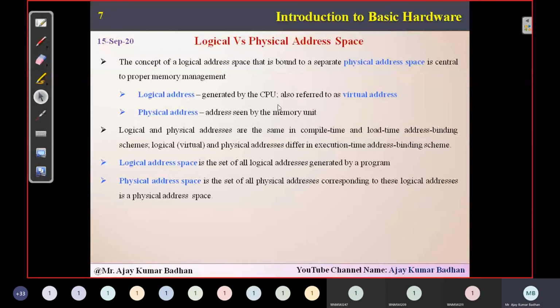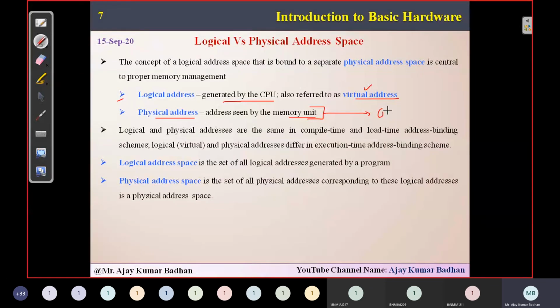Okay, so this is what we already discussed, logical versus physical. I already explained it in your paper. The address generated by the CPU is generally called a logical address. We can also call it a virtual address. And this is the address we can see in our program. You can write a program where you try to access the address. Whereas the physical address is related to your RAM memory unit. This cannot be seen by humans. It can be generated only by the operating system.